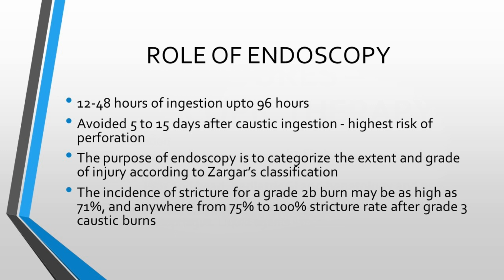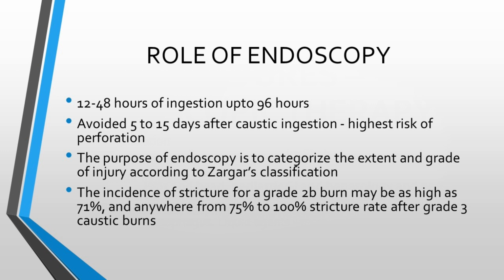Here we do endoscopy. If he comes with a corrosive ingestion, ideally you should do an endoscopy within the first 2 days, maximum up to 4 days. This is just to assess the amount of injury that has taken place and the likelihood that he'll develop a stricture. It's just to determine the prognosis. If the child comes after 4 days, don't do an endoscopy, because if you put in the scope, you may perforate. So then you wait till 21 days and then you do a scoping.